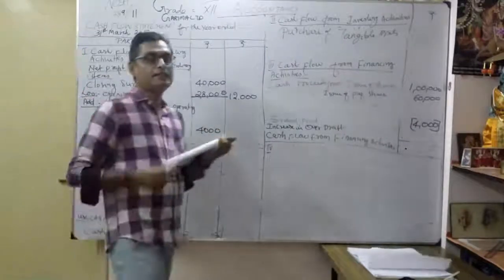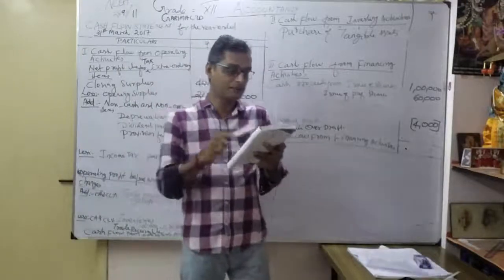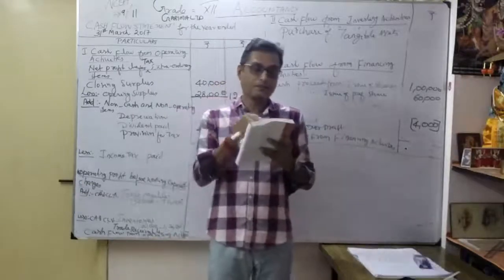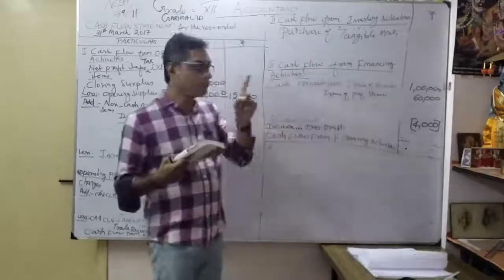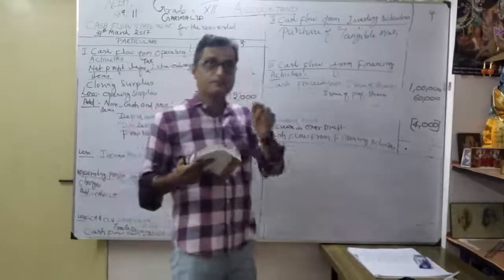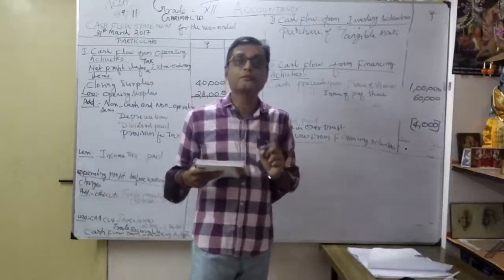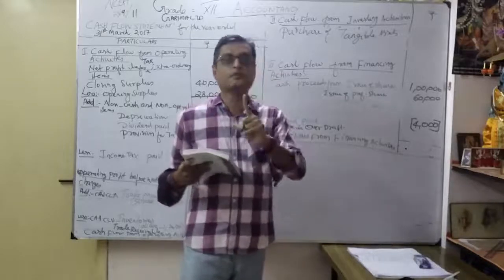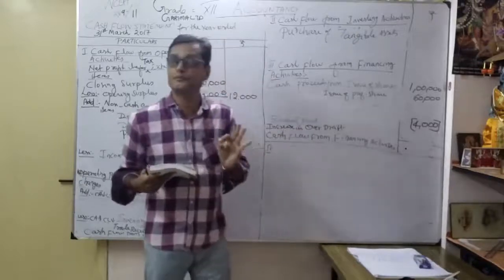Understood? Always dividend. Here they have given the adjustment also. That's the additional information: dividend paid during the year. That's what they mentioned in our reserves and surplus in the notes. Don't get confused. Don't do the 4,000 two times. We only have to show the 4,000. That's what they gave, less dividend 4,000. That information they gave under what? Additional information, point number 2: dividend paid during the year 4,000. So don't do 4,000 again. Only one 4,000 is shown in your notes account under reserves and surplus. That's a very important point for this problem.